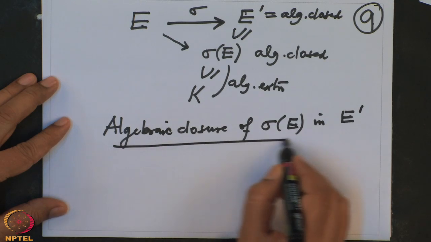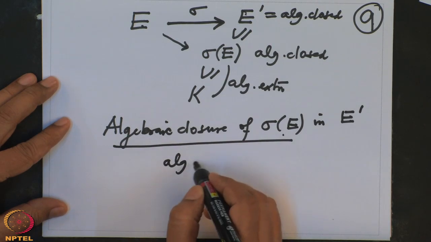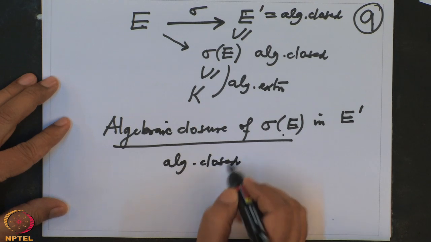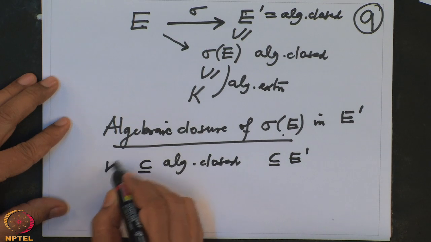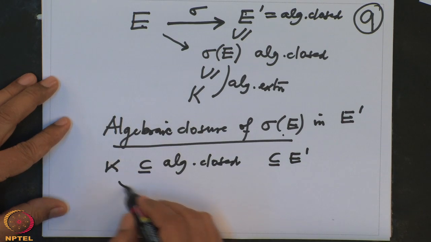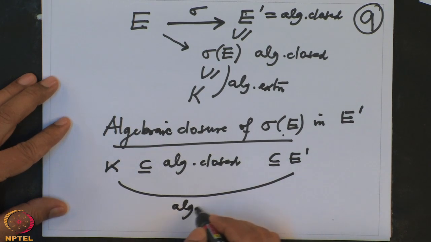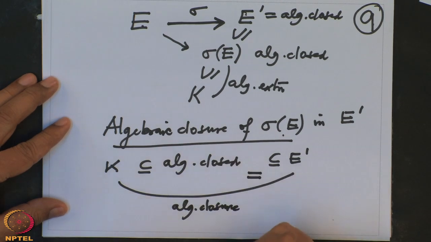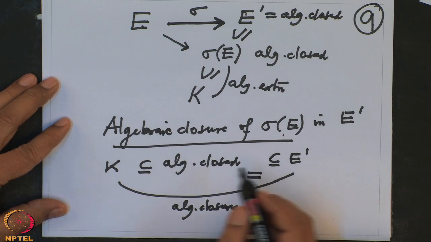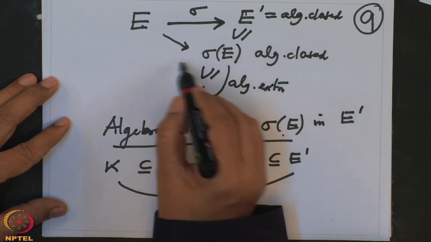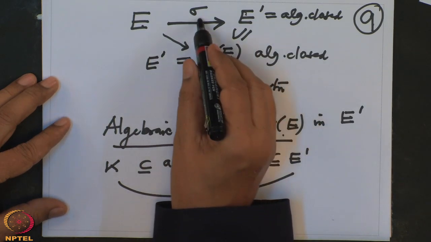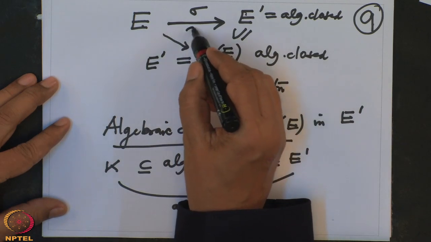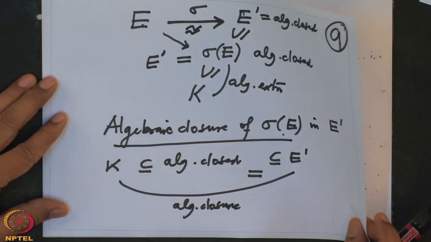Algebraic closure of sigma E is also algebraically closed. And this is contained in E prime. It contains K. But this is an algebraic closure. So that will show that this is equality here. So therefore, we note that sigma E is E prime. That means this sigma is surjective. And that means it's a K isomorphism. That is what we wanted to prove.